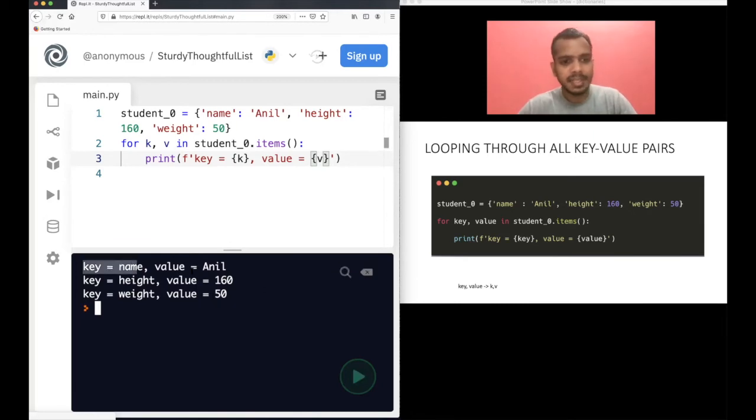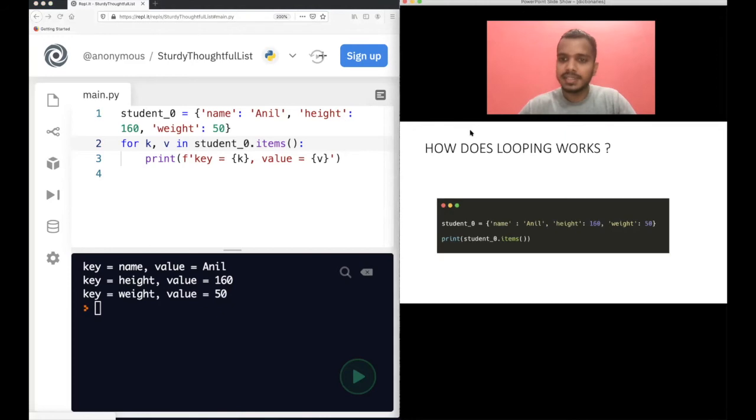Okay, key equal to name, same thing got printed. Of course you can change this, it's not compulsory to have key, value here, or kv or anything. If you want to, you can, but have meaningful names. That's why I had key and values. Okay, let's go to the second way.